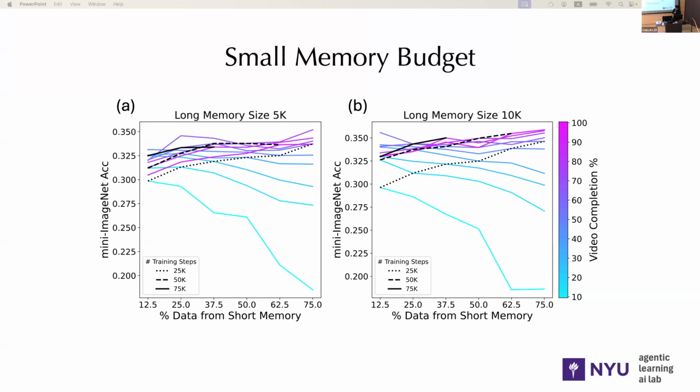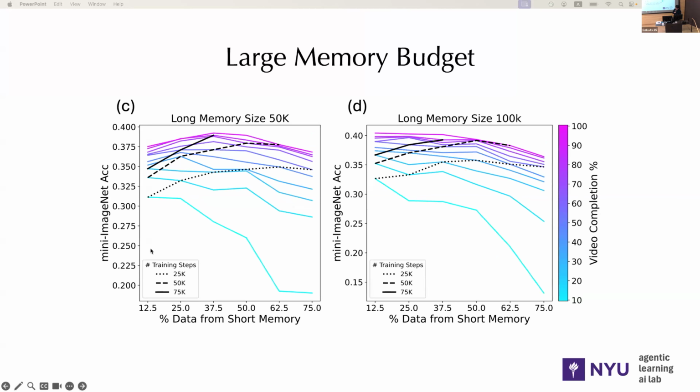We can connect some points in the figure to get these black curves. So each black curve here represents the performance of different training batch compositions when the model has taken the same number of gradient steps. We observe that taking more images from the short-term memory gives better results when the memory budget is small, probably because the model is more likely to overfit to the long-term memory in this case.